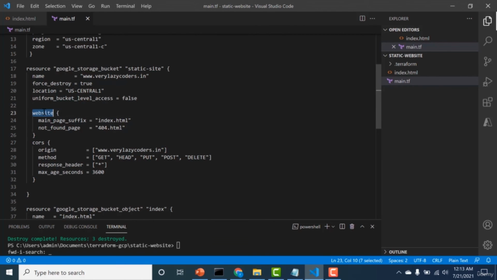Then we have the website block. In this website block, we need to give the suffix for the main page. Here, the main page would be the index.html page, and the error page is 404. You can additionally also give CORS permissions.